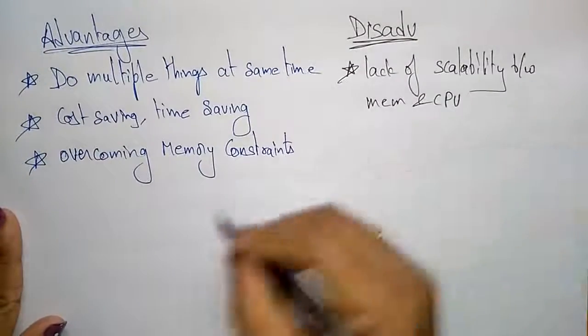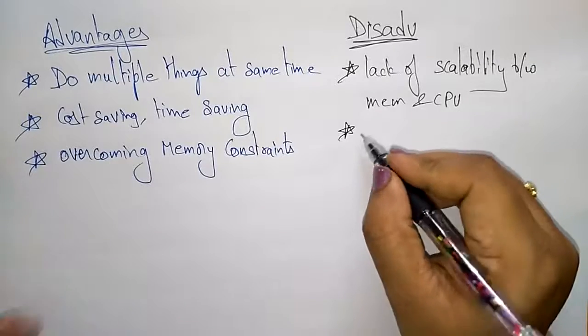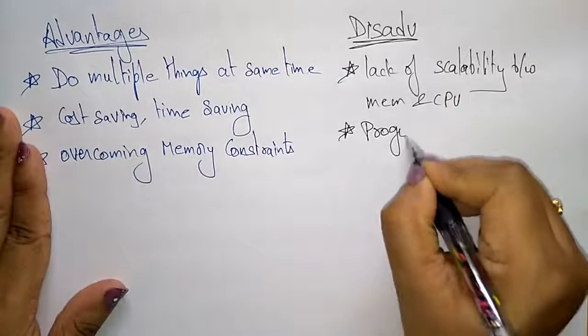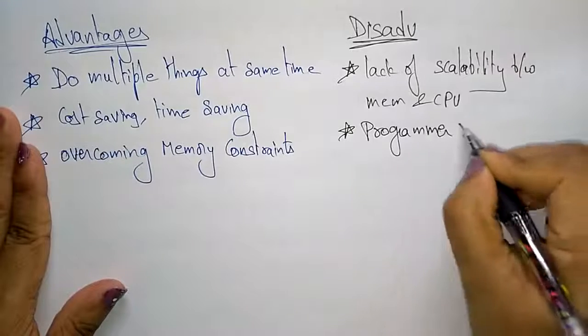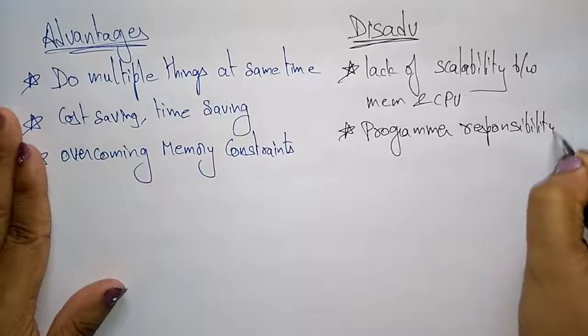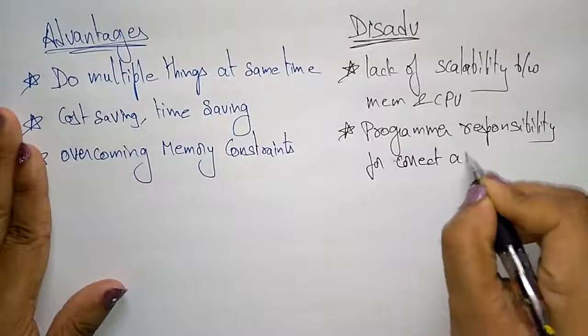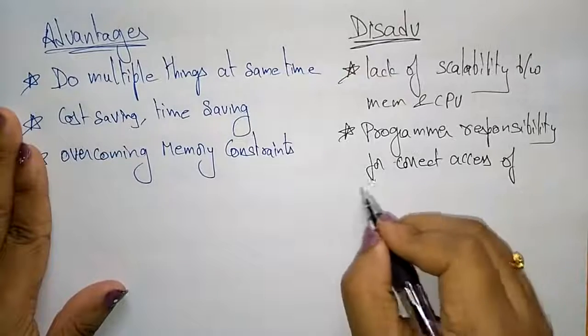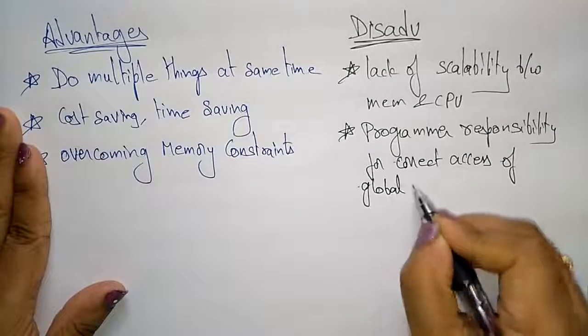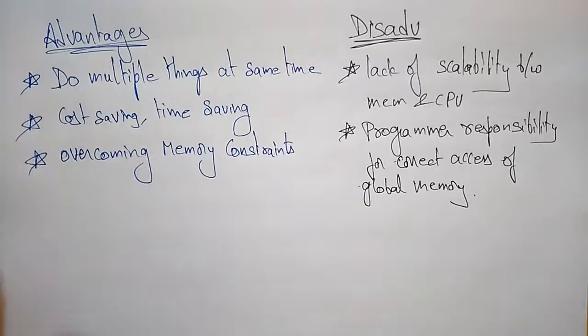And the main disadvantage is that the programmer, meaning the user, has the responsibility for correct access of global memory. So the programmer has the main responsibility to access the global memory correctly. So these are the advantages and disadvantages of using parallel systems.